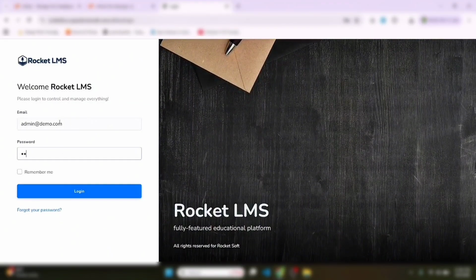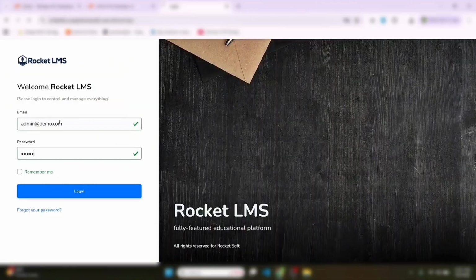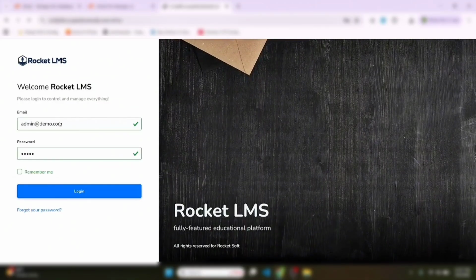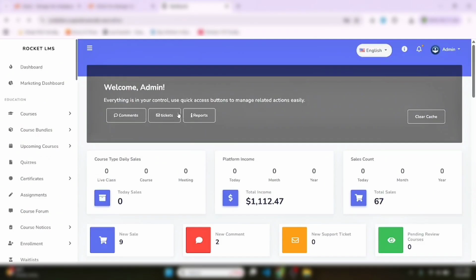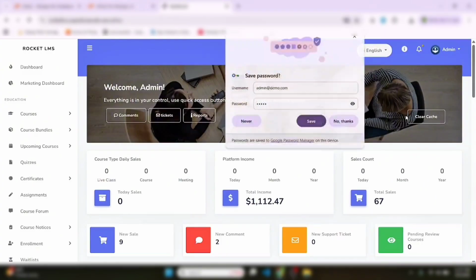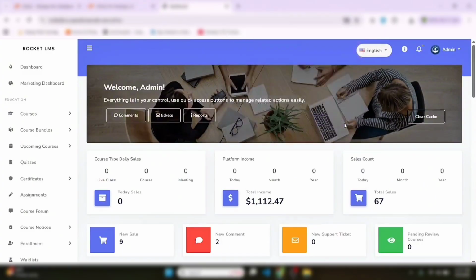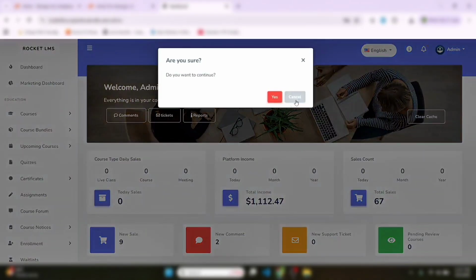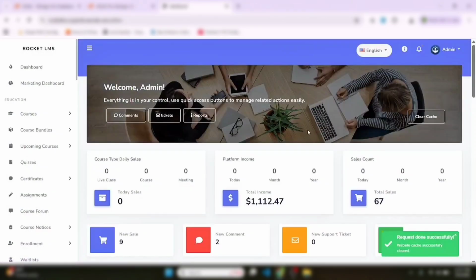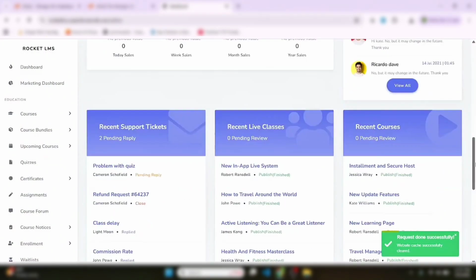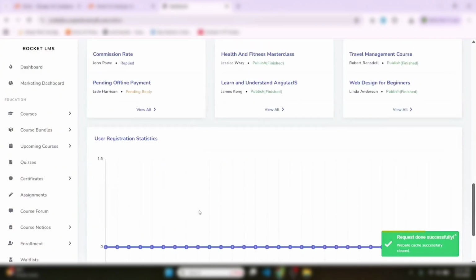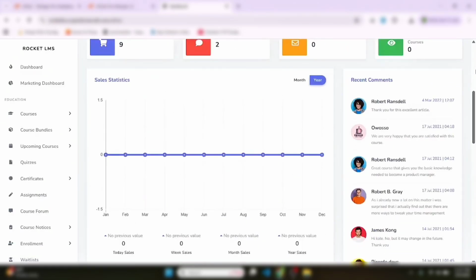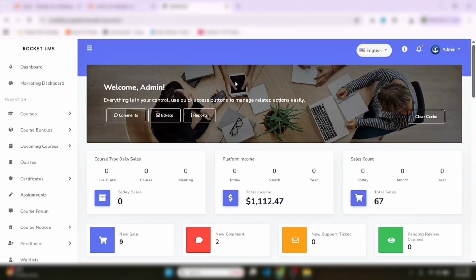Our password is also admin. Oh wow. Now we have successfully entered the admin panel. If you have any cache, clear it. Now you can manage everything from the admin panel. It's a complete admin panel.